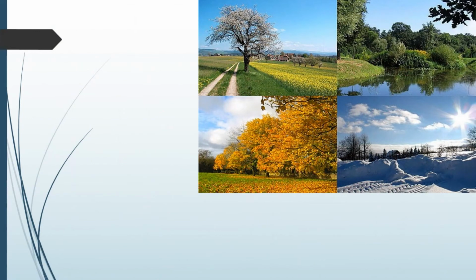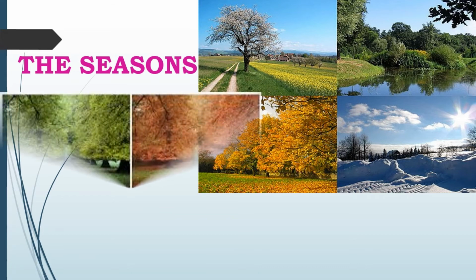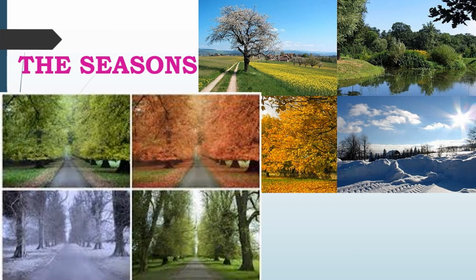Now let's start the seasons. A season is a period of the year that is distinguished by special climate conditions. The 4 seasons, spring, summer, fall and winter, follow one another regularly. Each has its own light, temperature and weather patterns that repeat yearly.